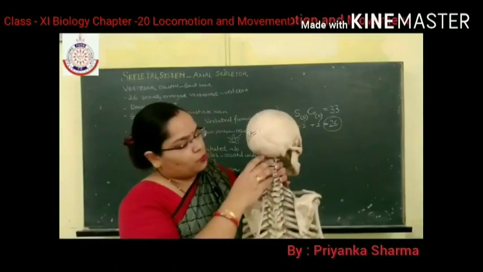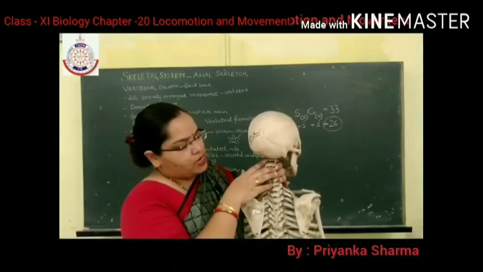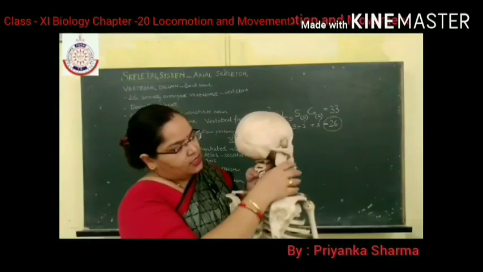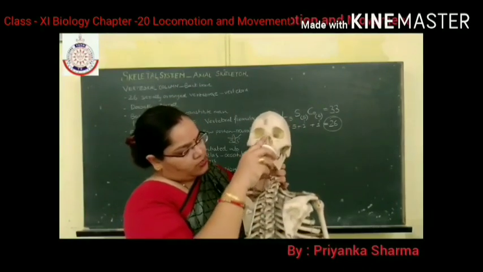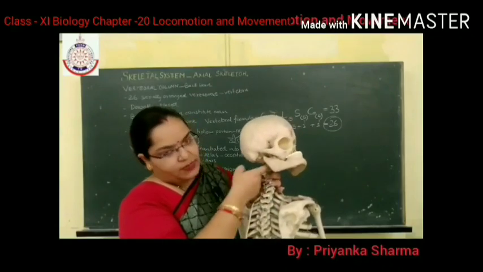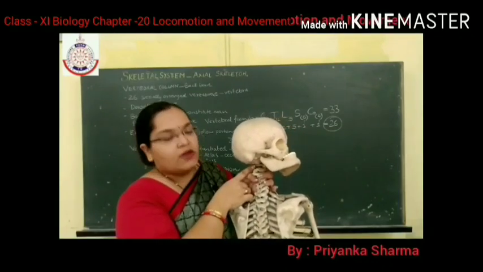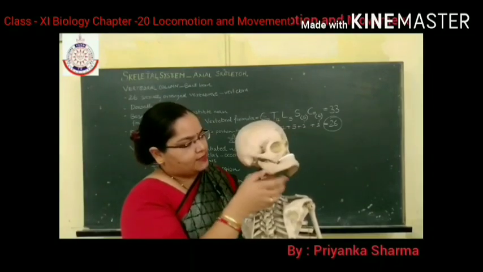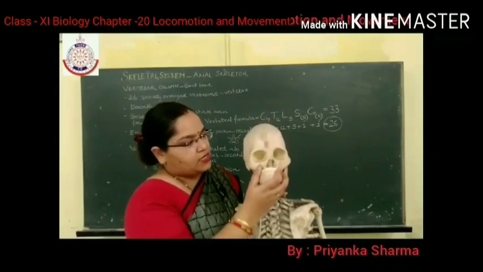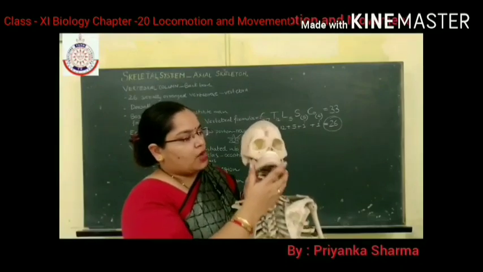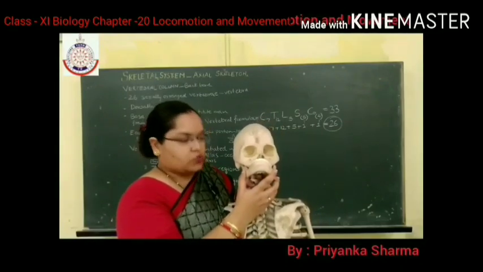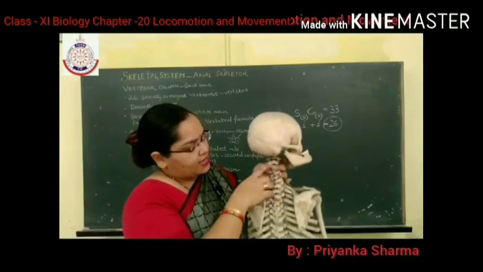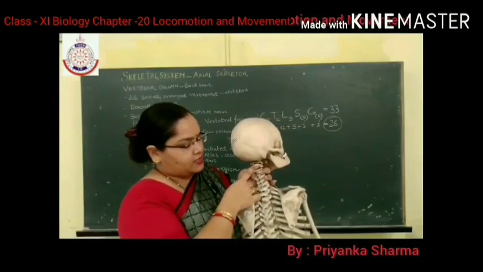Now, the first vertebra of the vertebral column is known as the atlas. The two occipital condyles articulate with the first vertebra, the atlas, and this helps in the movement of the skull. The up and down movement of the skull takes place because of these two occipital condyles. Second is known as the axis.